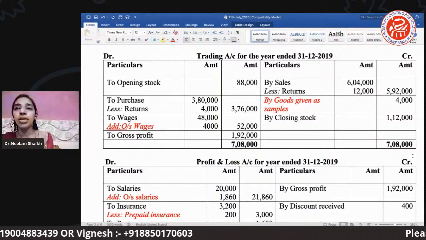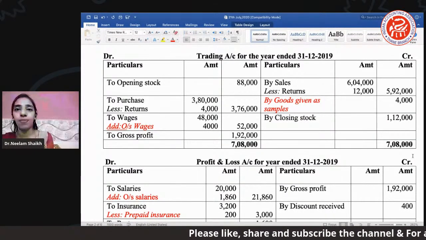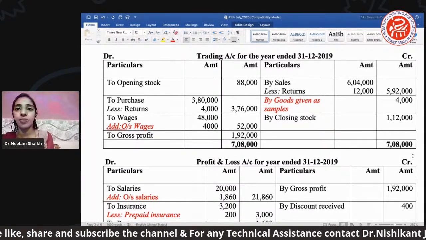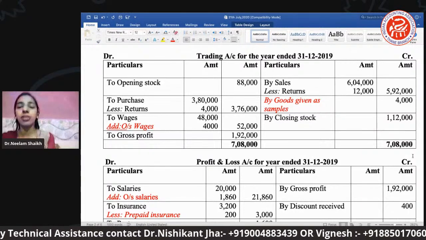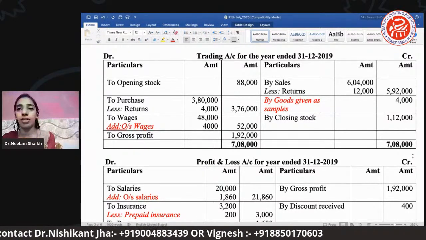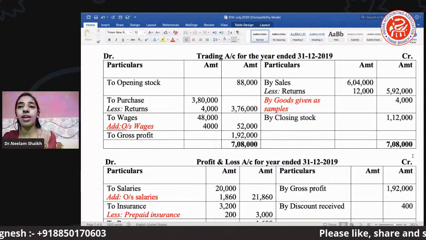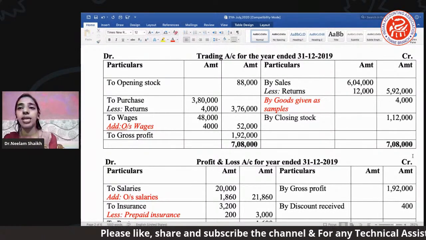Okay, now you can see the next entry is the goods given as a free sample. This was one of our adjustments. Now goods दिया है free sample से, तो उतना भी goods अभी क्या हो गया, it is a part of your direct expense, right? Where you find the goods given as a free sample will definitely be mentioned under the credit side.